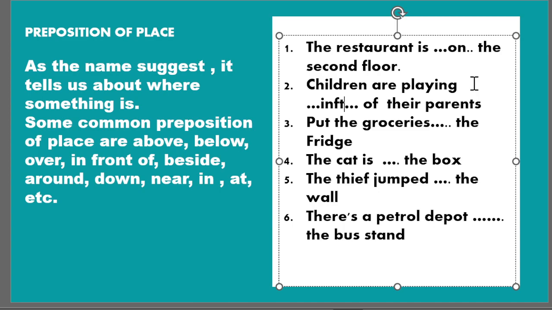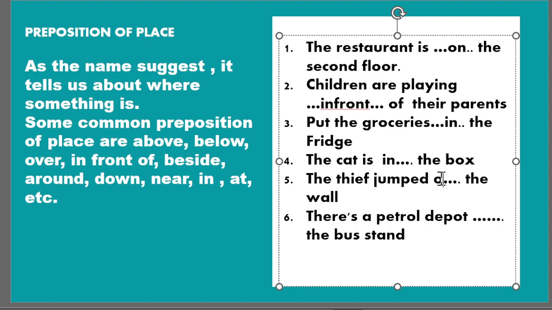Children are playing in front of their parents. Put the groceries in the fridge. The cat is, as we all know, in the box. The thief jumped over the wall. There's a petrol depot, that's the bus stand, so it will be near.